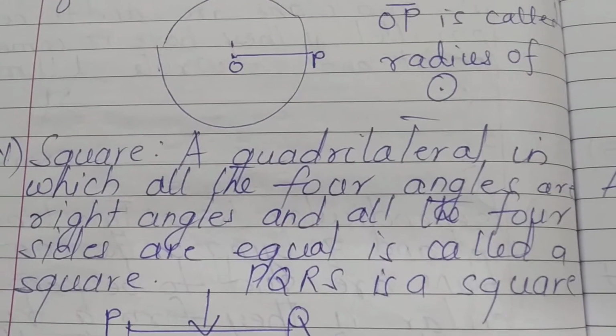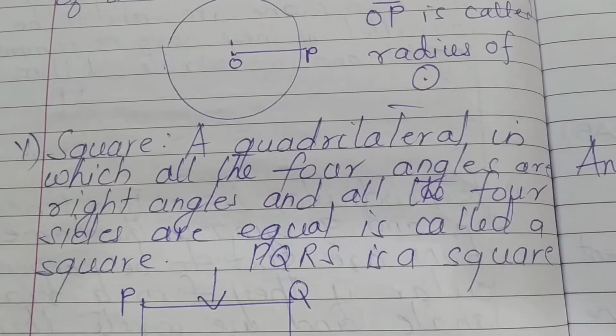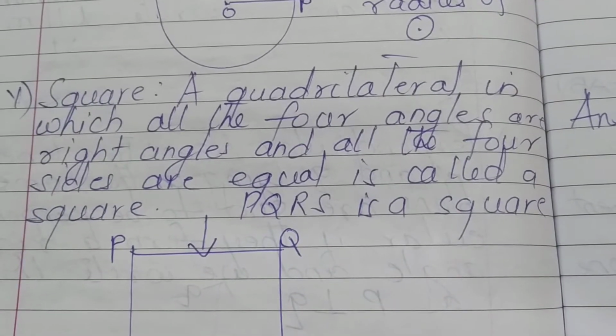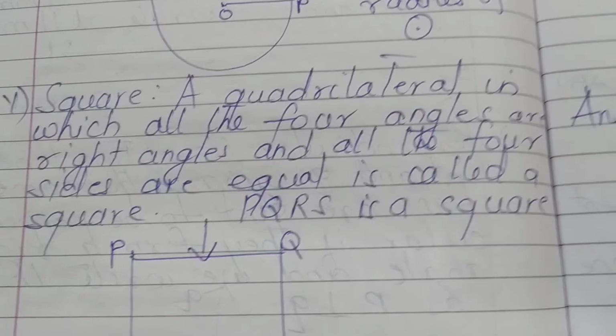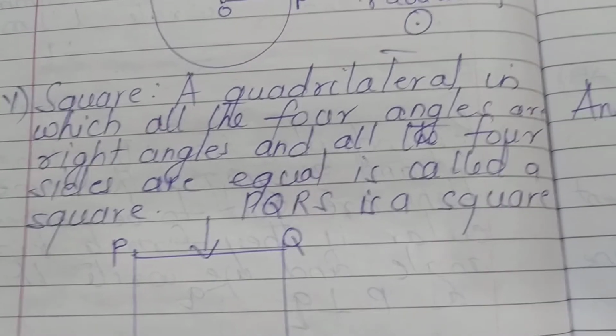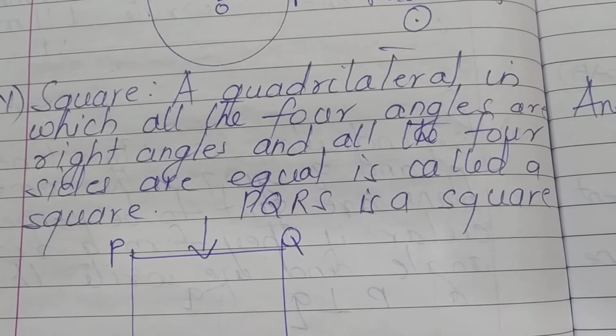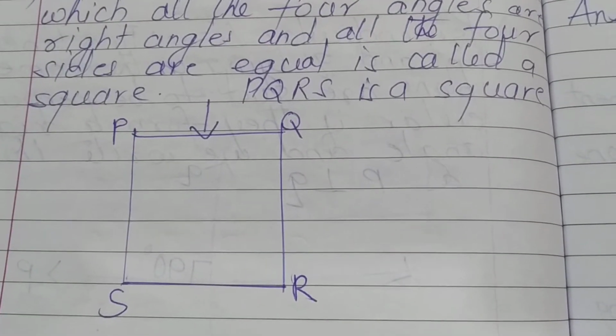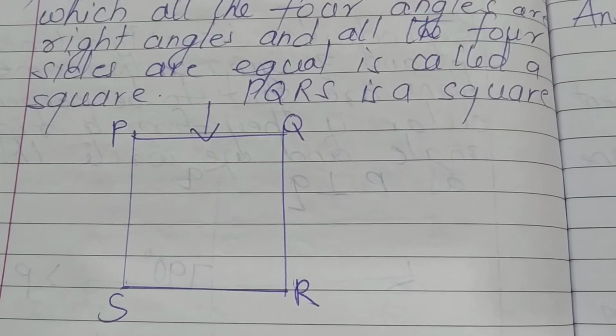This symbol is used to write circle, square. A quadrilateral in which all the 4 angles are right angles, 90 degrees, and all the 4 sides are equal is called a square. PQRS is a square.